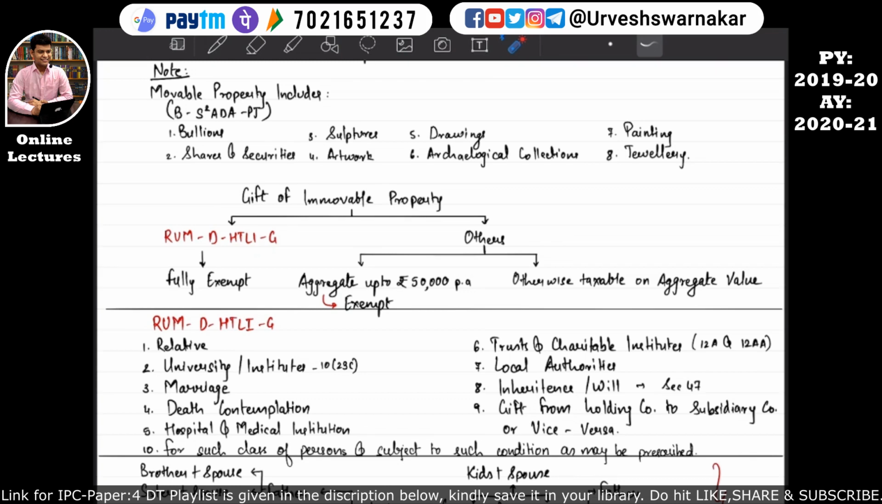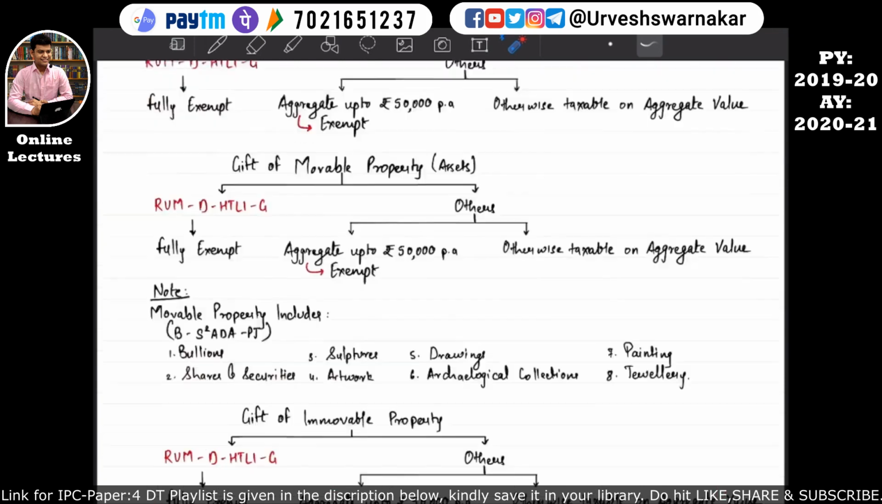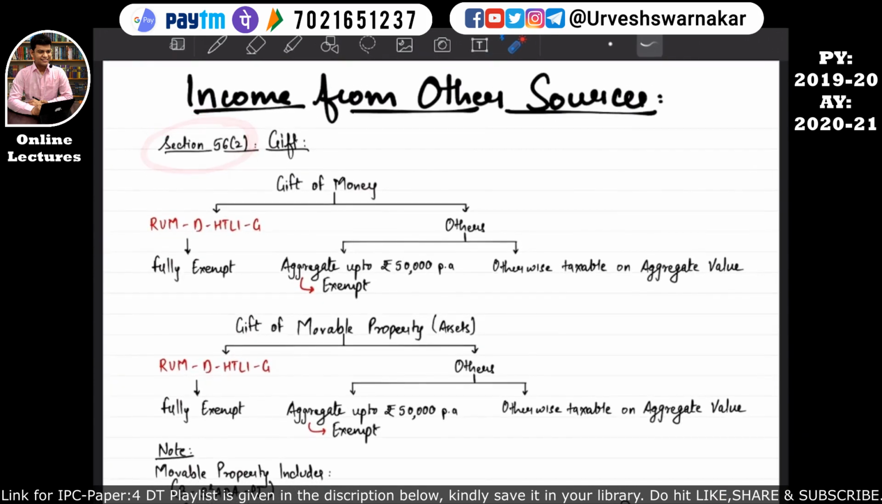But if a gift of immovable property has been received from other than these relatives, then the aggregate value, that means any amount received in the form of immovable property above this 50,000, the aggregate value of the gift will be considered and it will be taxable. I hope this is quite clear to you all. I hope you all understood this section, that is section 56 subsection 2 gift.